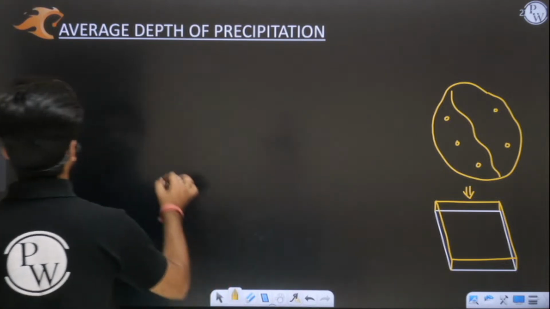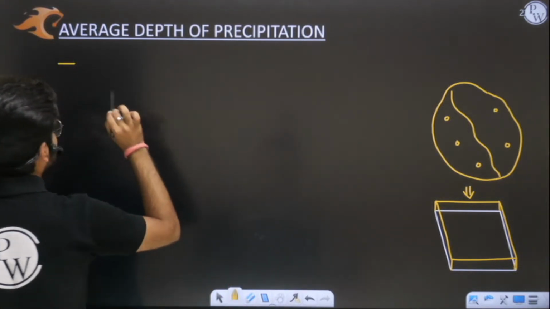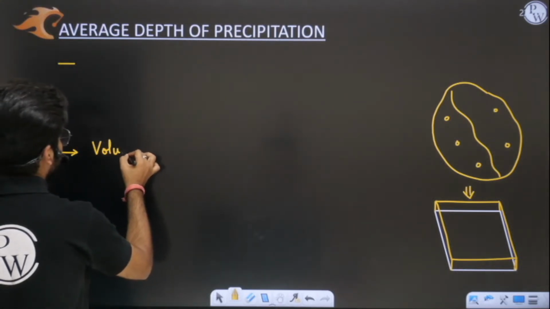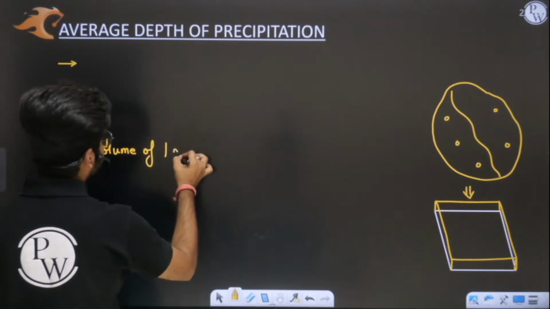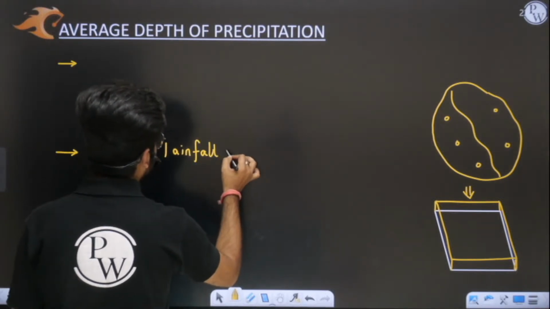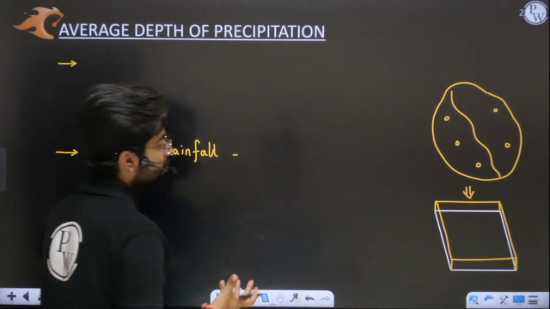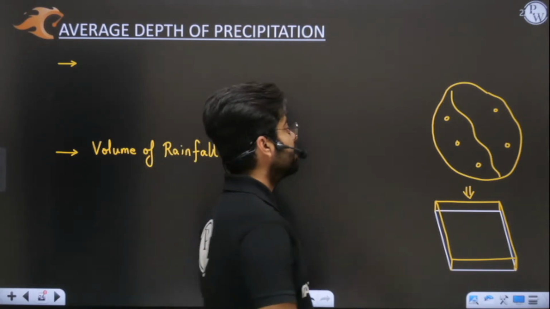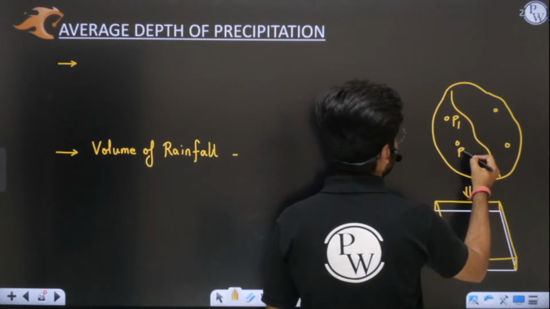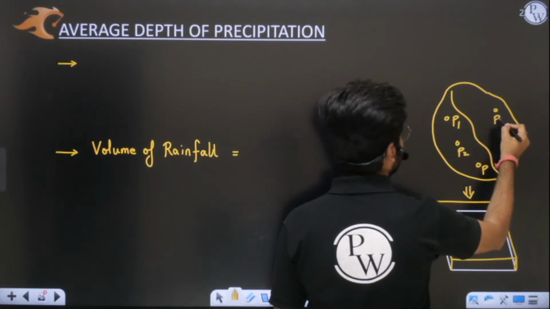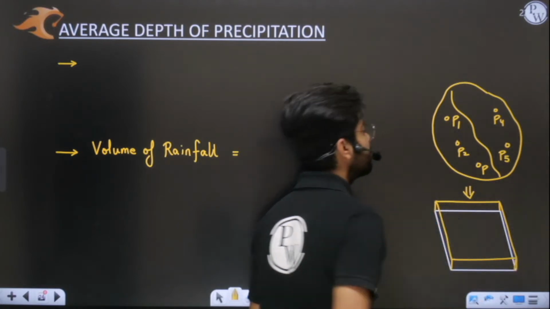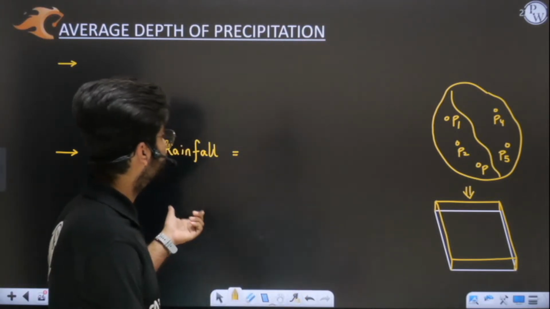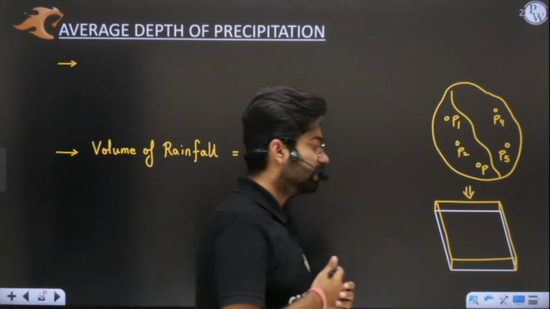Firstly, we are interested in finding the average depth of precipitation because we have to find the volume of rainfall in the catchment area. So how will I find the total volume of rainfall that has occurred in our catchment area? In each rain gauge, we have different precipitation. If I have to multiply the depth by area in order to obtain the volume, which depth will I use?